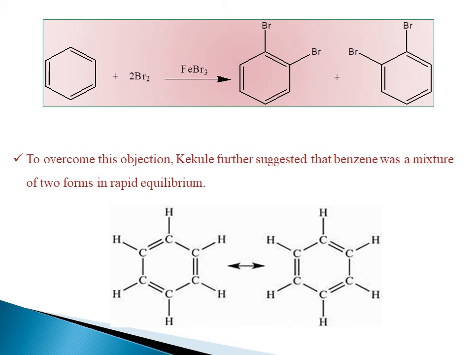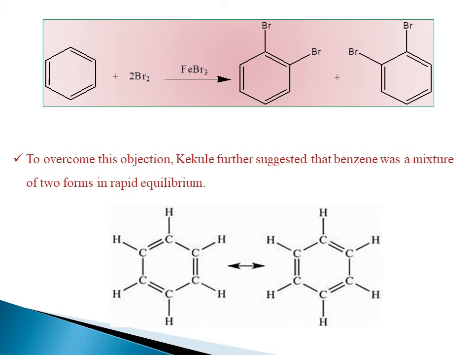To overcome this objection, Kekulé further suggested that benzene was a mixture of 2 forms in rapid equilibrium. These are the 2 forms exhibited by the Kekulé structure. Observe carefully: in one form the double bond is present here, and then single bond, double bond, single bond, double bond.